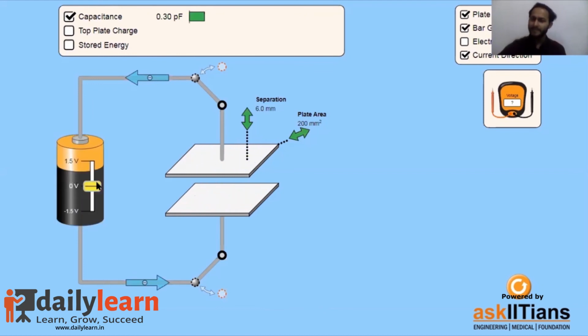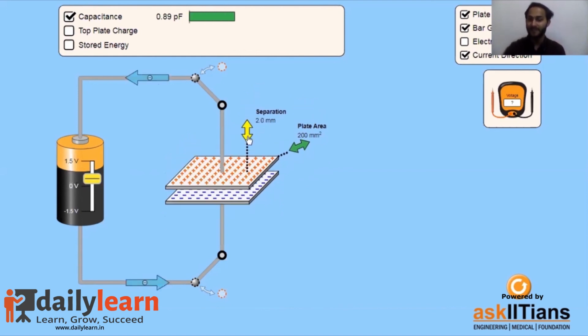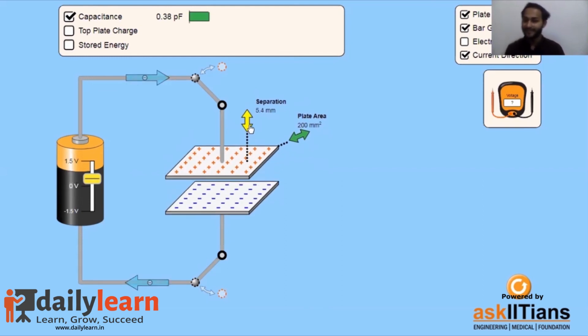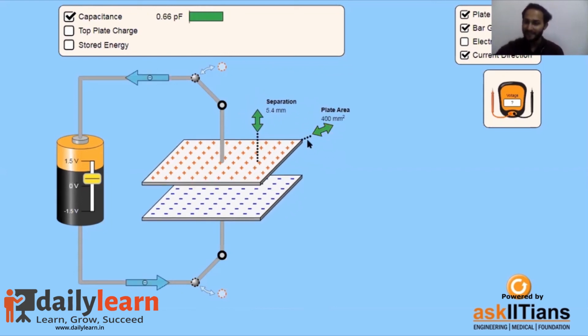Now, many more things are still going to come. We are going to discuss how the separation between these two plates is going to affect the stored charges. For example, for this particular voltage, if I increase the separation, the number of charges stored becomes lesser. And if I decrease the separation, the number of charges stored increases. Another important dependence: if I decrease the area, the number of charges reduces. If I increase the area, the number of charges stored increases.